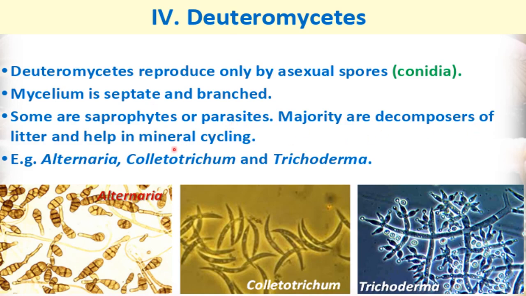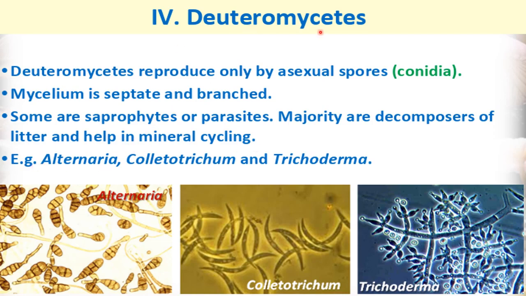Majority are decomposers of litter and help in mineral cycling. When dead and decaying organic matter from plants or animals, which can be called litter, is decomposed, then the important minerals present inside that litter are released. That is a part of mineral cycling, so you can say these fungi help in mineral cycling.